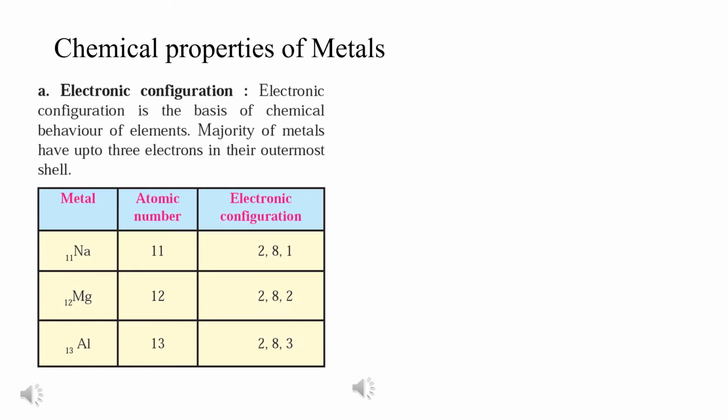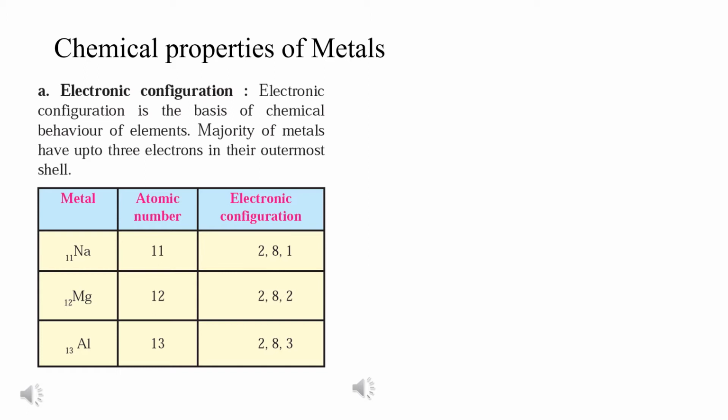So, chemical properties of metals. The first will be the electronic configuration, which we will see for all the metals. So, few examples we will see here. Electronic configuration we have learned in our topic inside the atom. Basically, electronic configuration is the distribution of electrons in different orbits or different shells.